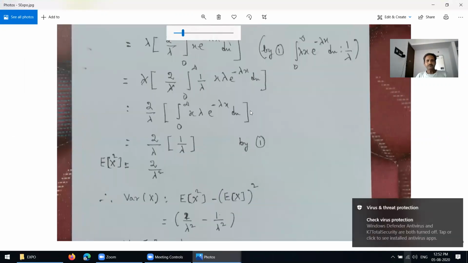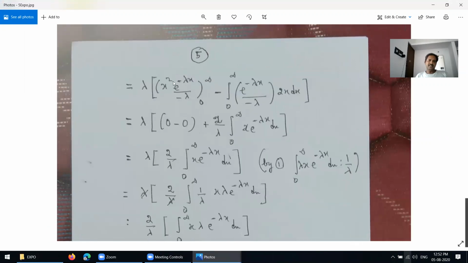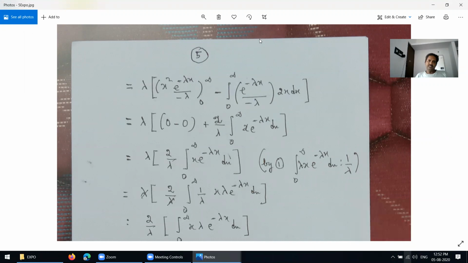You substitute the values: u equal to x squared, and then v equal to e power minus lambda x by minus lambda, from 0 to infinity. Already we got du and v.